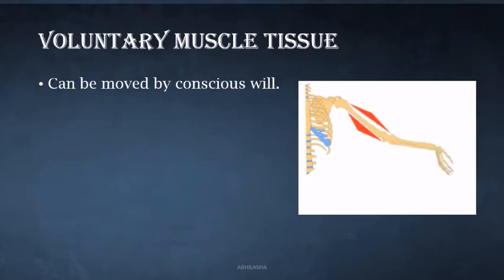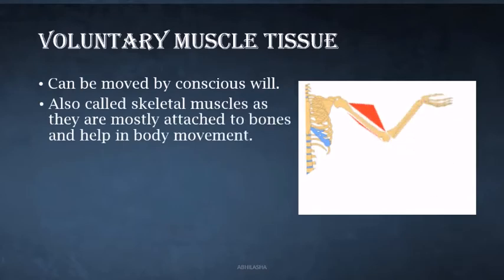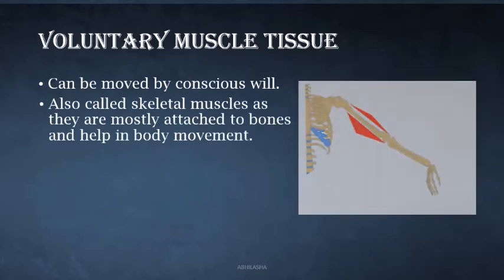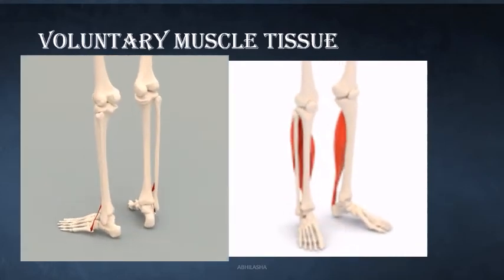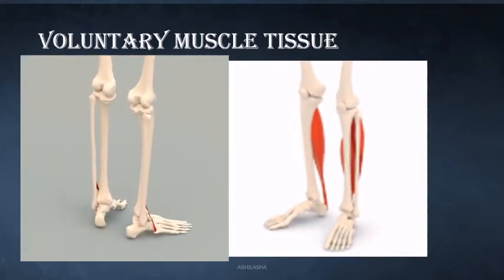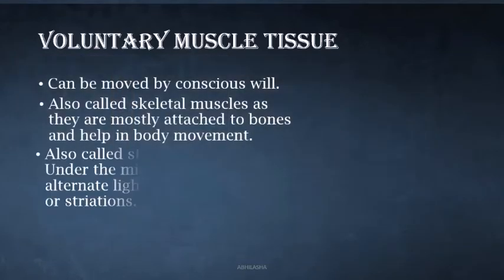For example, our arms and legs work as per our choice because the muscles present in them are in our control. These muscles are attached usually to our bones and help in body movements. So, the voluntary muscles are also called skeletal muscles.